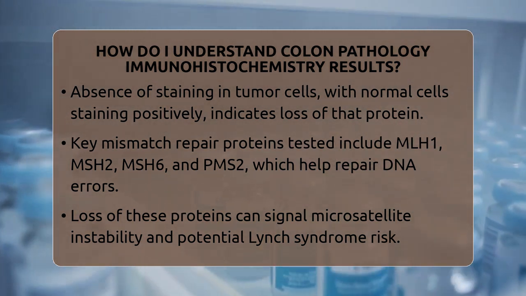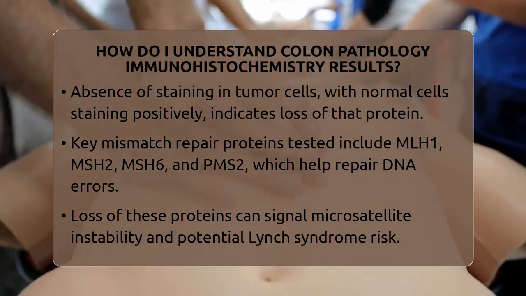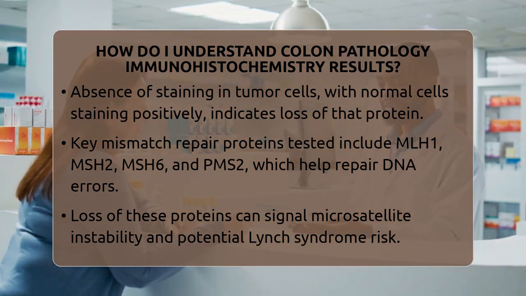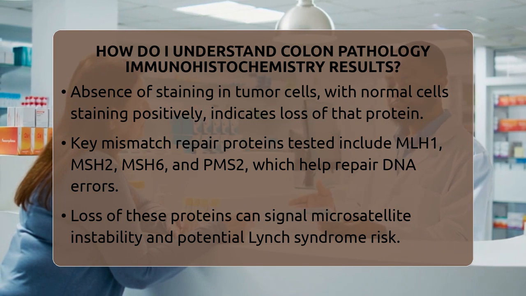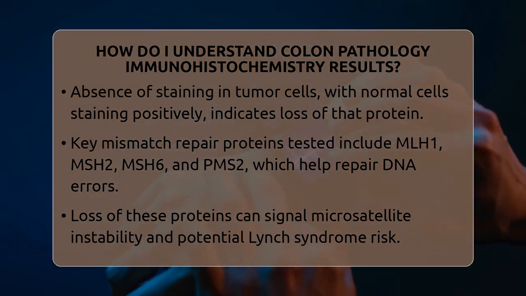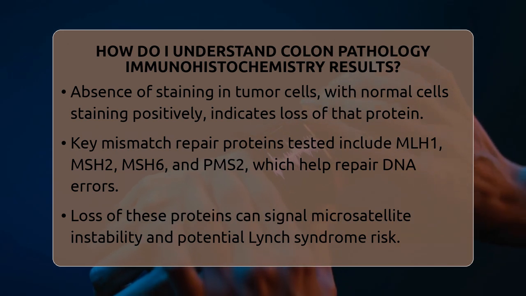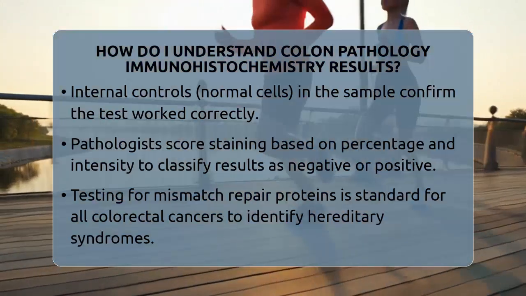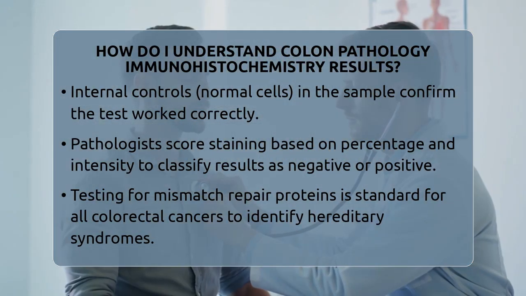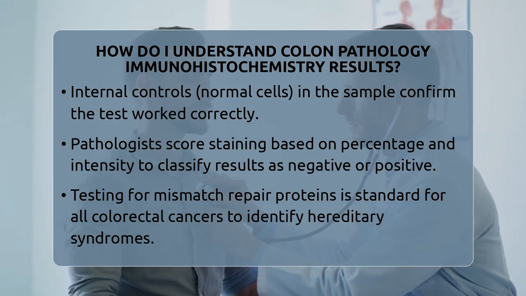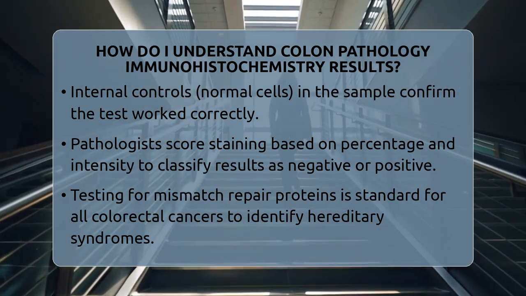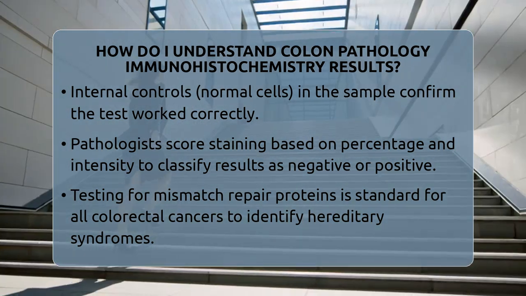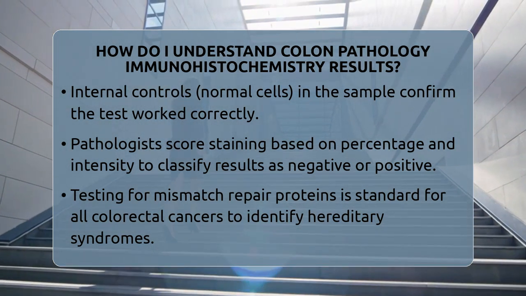Interpreting the staining pattern is straightforward once you understand the basics. Positive staining means the protein is present and the cells show color in the nucleus or cytoplasm, depending on the marker. Loss of staining means the protein is absent in tumor cells, even though the internal controls, normal cells in the same sample, still stain positively. This internal control is crucial because it confirms the test worked correctly. If neither tumor nor normal cells stain, the result might be unreliable and needs reevaluation.